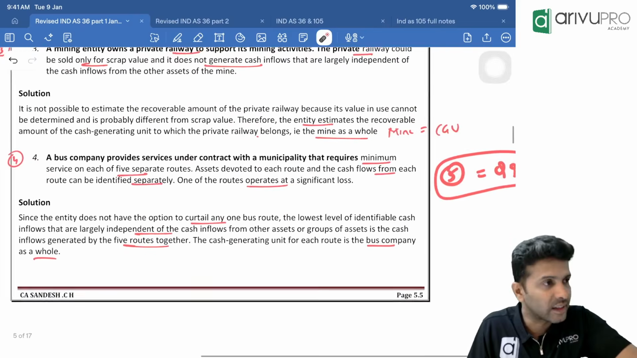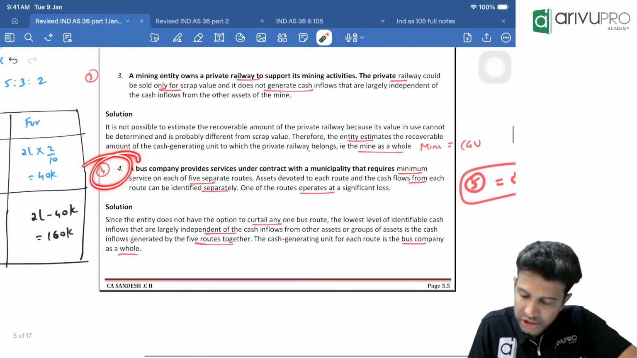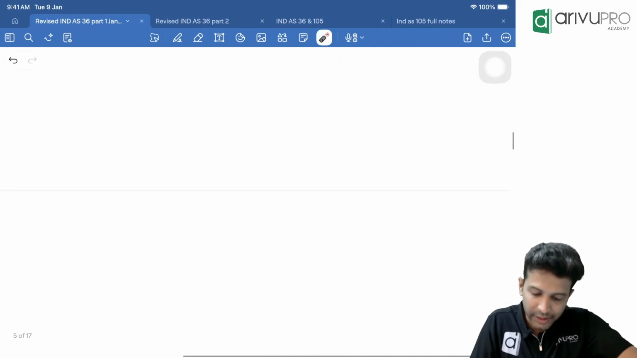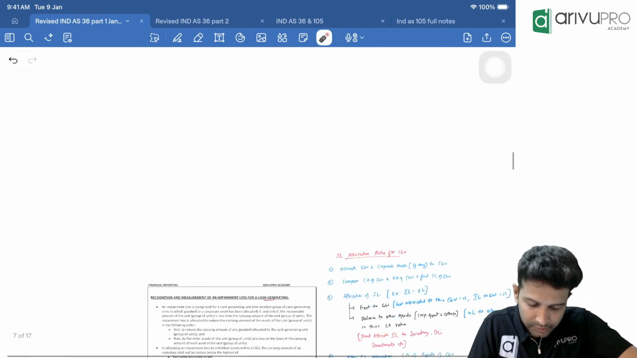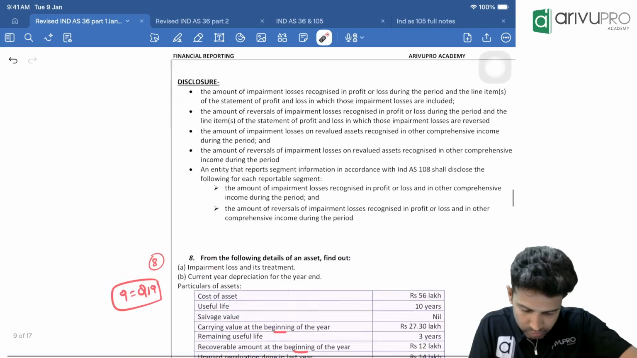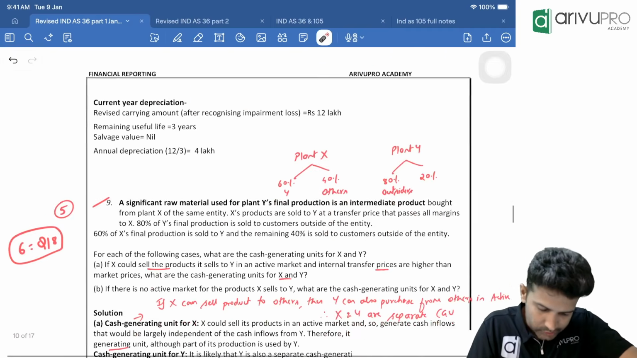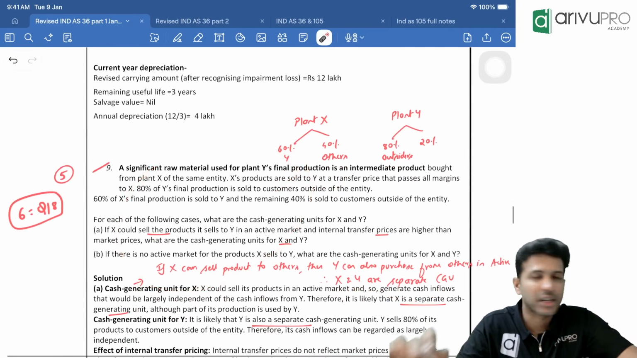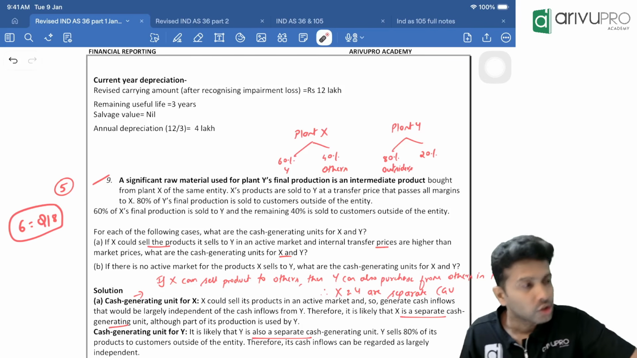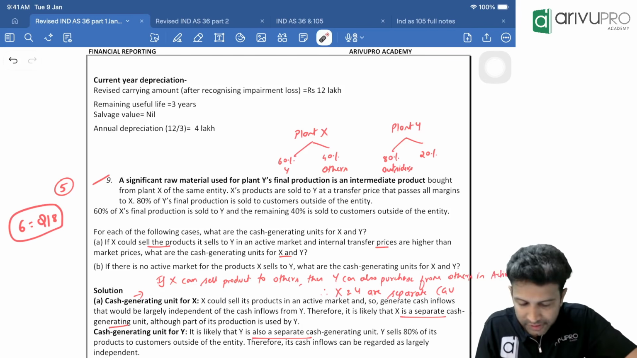After this question, as I've given the numbering, after the fourth question our fifth question will be question number 9. So come to question number 9. In that order, we will cover. Again, this is a CGU identification question, so let's see if you can identify this better.